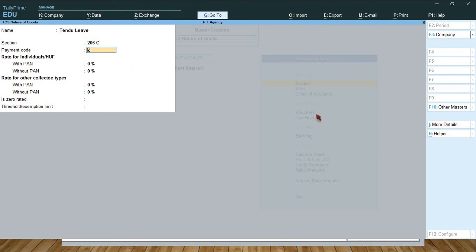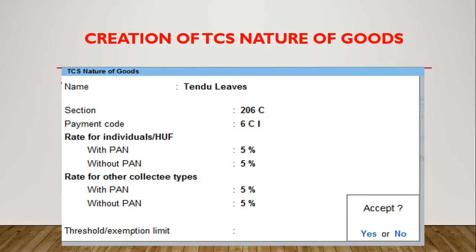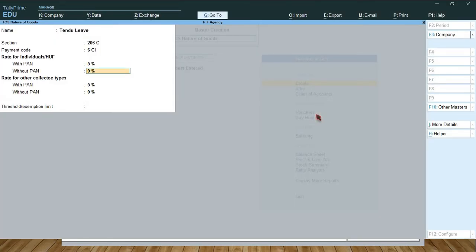Sorry, leave it, that payment code. Section 206. So payment code is 6CI, with PAN 5%, without PAN 10%, double.